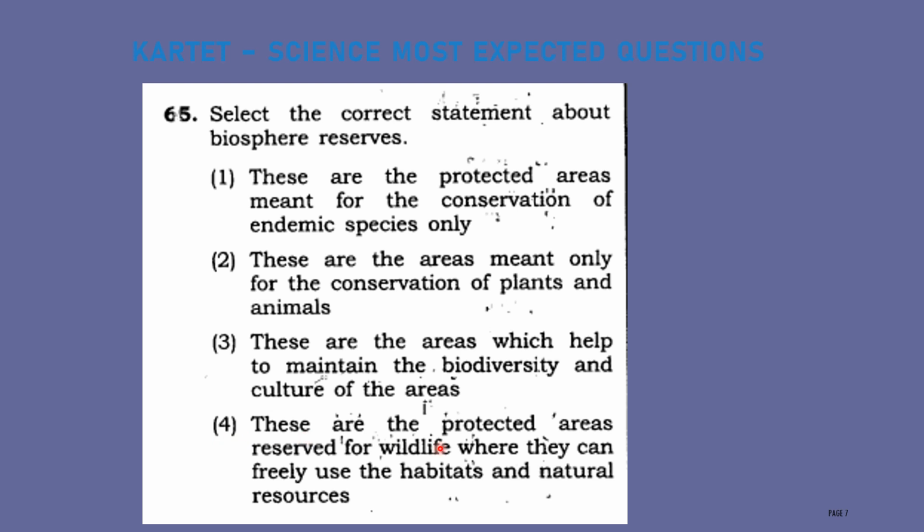Fourth, these are protected areas reserved for wildlife where they can freely use the habitats and natural resources. The correct answer for this question is the third option: these are areas which help to maintain the biodiversity and culture of the areas.